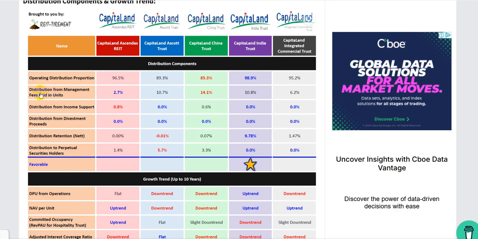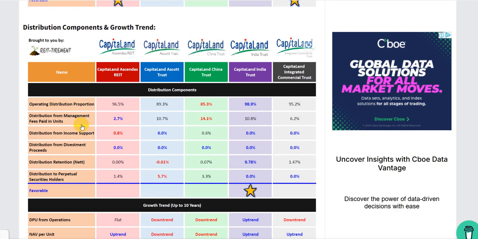Yeah. So distribution from management fees paid in units, right? So I think this is interesting. CapitaLand Ascendas REIT is 2.7% of the management fees paid in units. Escort is 10.7%. China is 14.1%. India is 10.8%. CICT is 6.2%. Yeah, so CapitaLand China Trust is the most dilutive in terms of they have to produce more shares to pay the management.